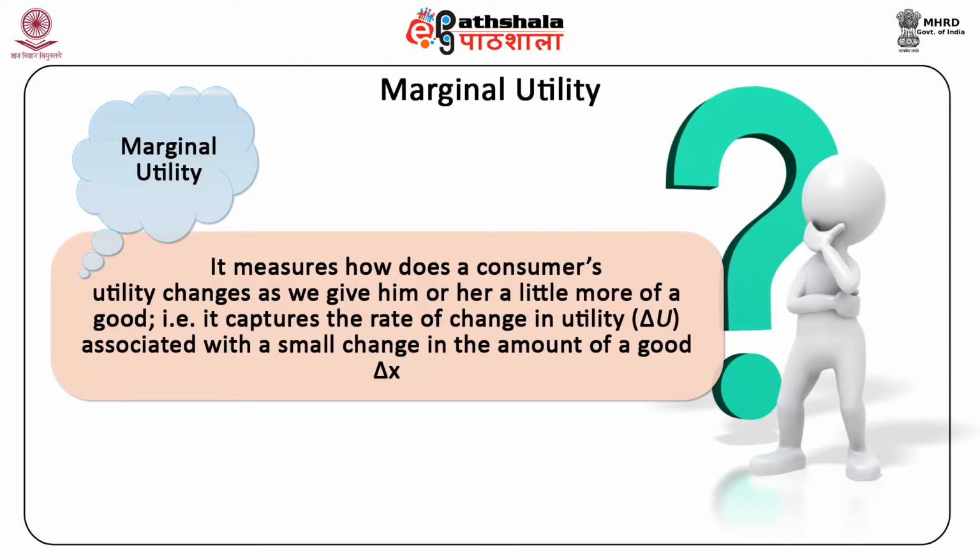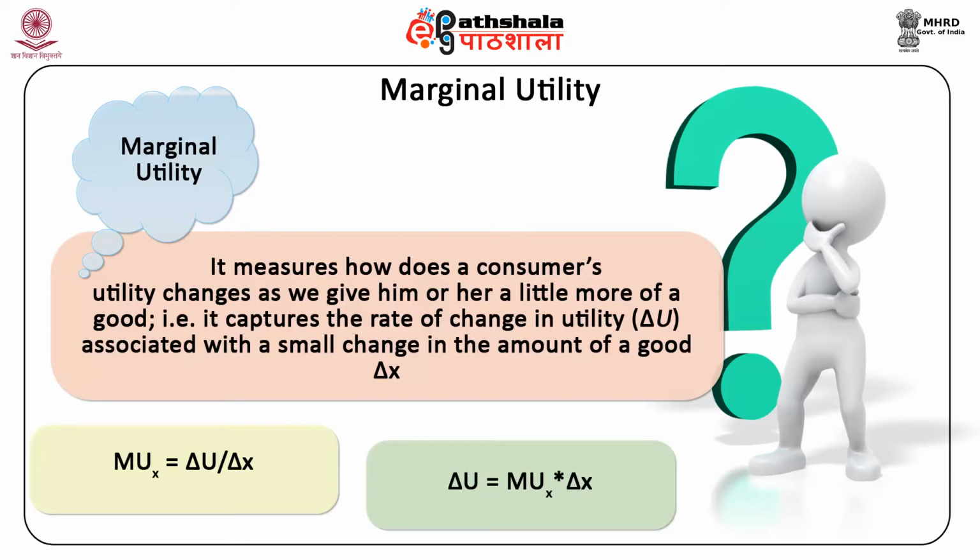Hence, marginal utility can also be written as the ratio MUx = ΔU/ΔX. It implies that to calculate the change in utility associated with a small change in consumption of good X, we can just multiply the change in consumption of X by the marginal utility of X and get ΔU = MUx × ΔX.